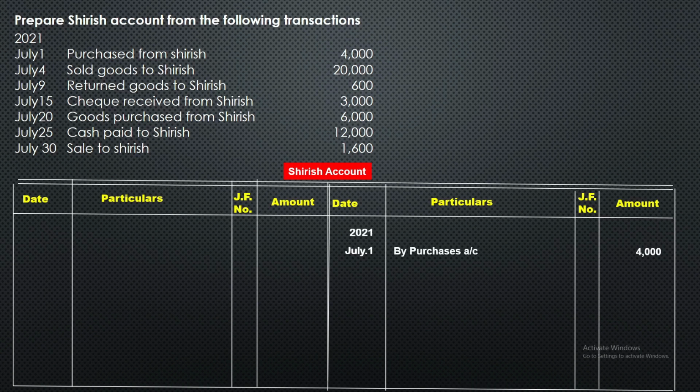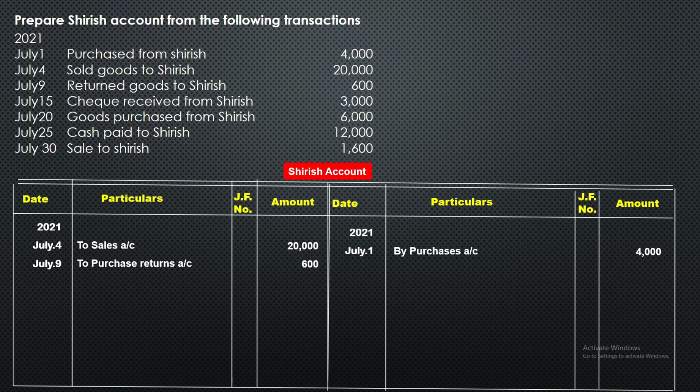Then July 4th sold goods to Sirish. When we are selling means Sirish is receiving. When Sirish is receiving we should show on the debit side. 2021 July 4th to sales account we should write, amount is 20,000. Right. Then July 9th returned goods to Sirish 600. So we are returning goods, means Sirish is receiving. So when Sirish is receiving we should show on the debit side. Debit side July 9th we should write here to purchase returns. Why? Because purchase is always on the credit side in the ledger, so purchase return should be opposite. Okay, so here the amount is 600.